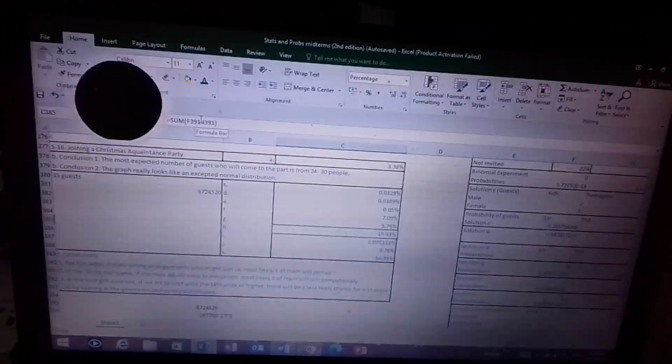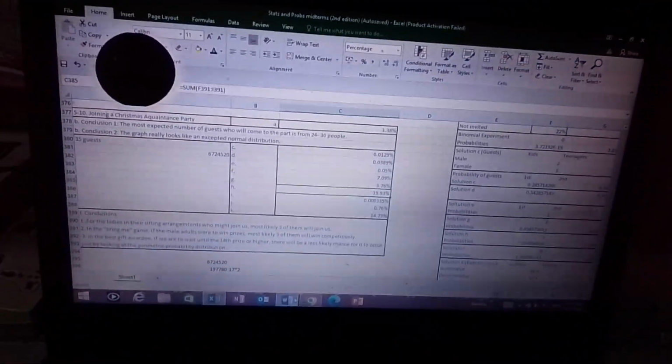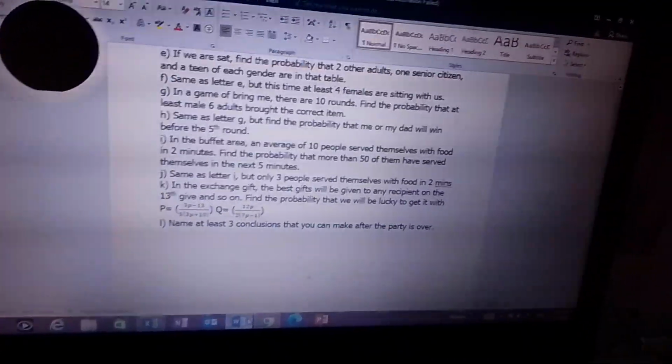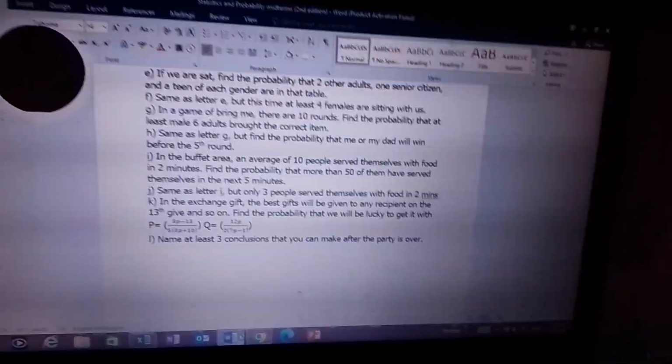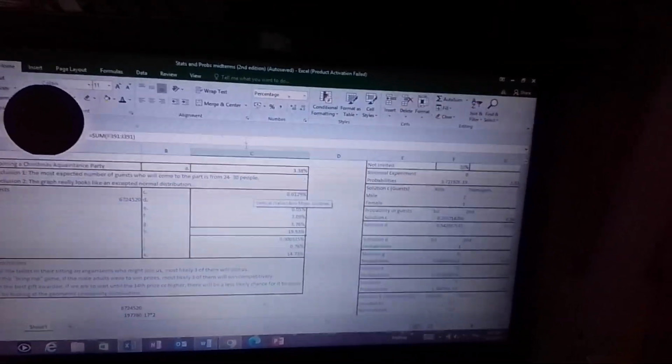Yes, and that's 19%. So therefore, there's a 19% chance that we will get it right on the 5th try. Yan, di ba? Kasi ang sabi ko dito, before the 5th round. So it's from the 0th to the 4th round. Yan, and that's our answer. So, ang ginawa ko dito, geometric probability distribution table. And then sum. Sum of everything to get the answer. Yun lang.